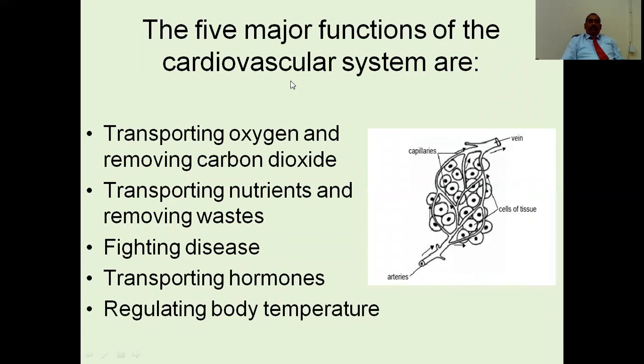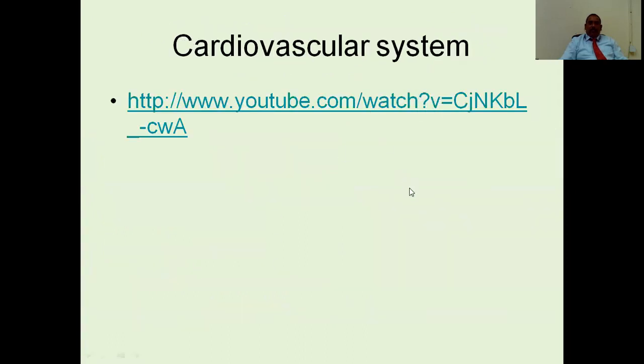The five major functions of the cardiovascular system are transporting oxygen and removing carbon dioxide. Next, it helps to transport nutrition and removes waste. It also helps to fight diseases by taking the immunoglobulins, which act against the disease-causing organisms. It helps to transport hormones. Hormones are nutritional or proteinaceous substances that control the major functions of our body. It also regulates body temperature. These are the five major functions of the cardiovascular system.